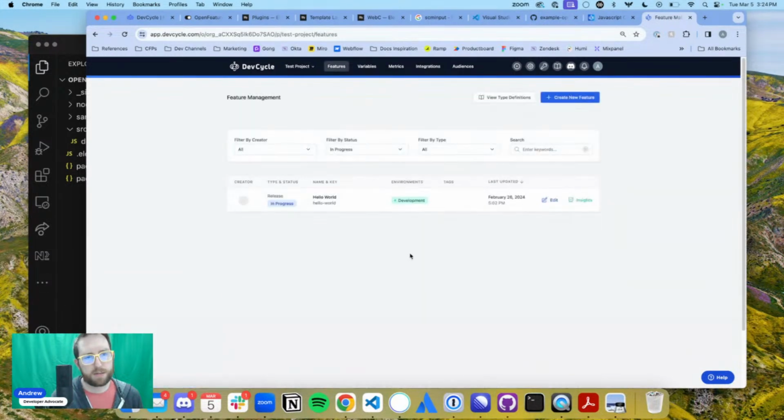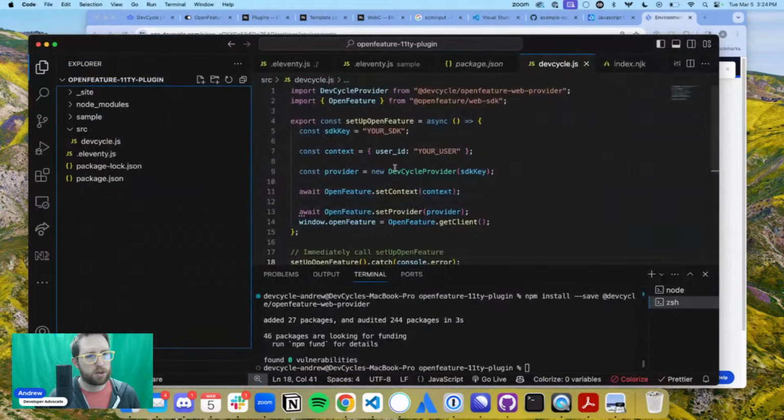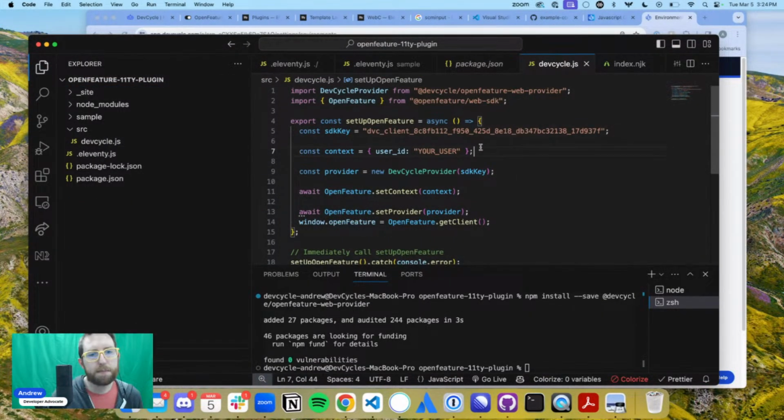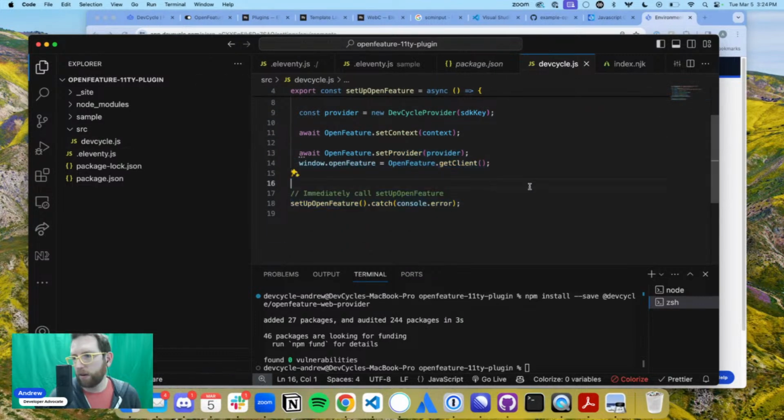What are the features I have set up? Okay, so this is actually set up to what I want it to be. So let's go grab my key. We'll grab my development client side key, and I'm going to put that in here. Amazing. So we got all this stuff. We got our user. Let's just set this to Andrew, my user ID. Awesome. So we've got all that stuff working. We're going to run that on setup.